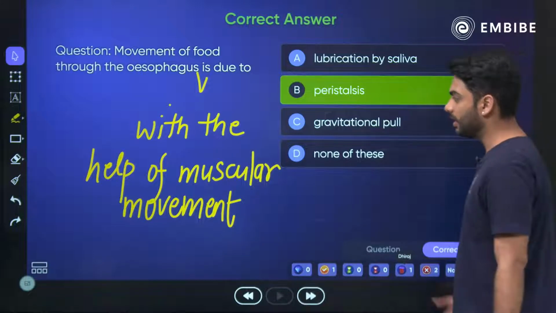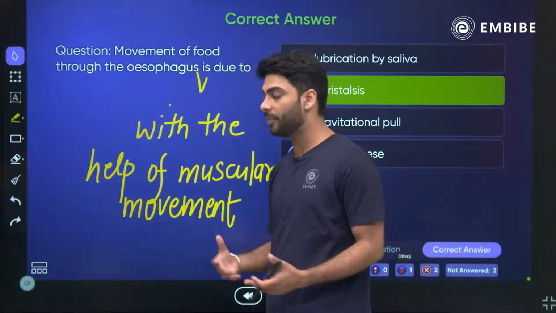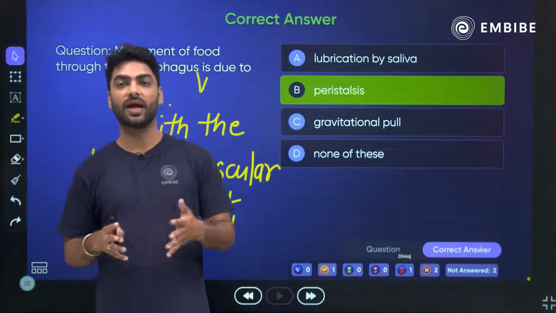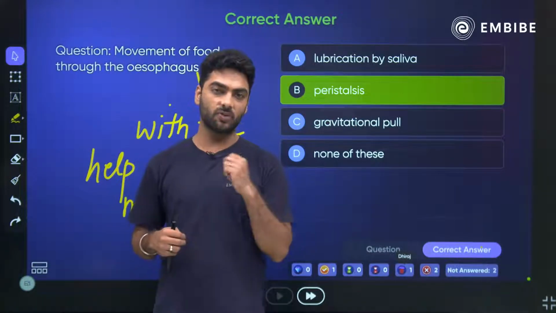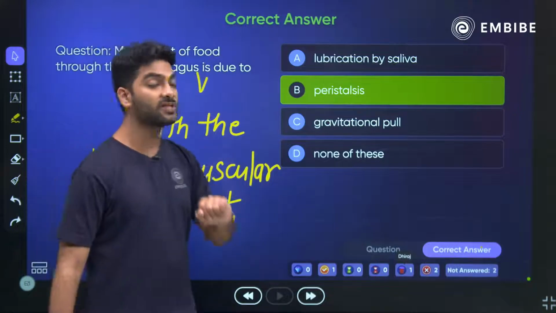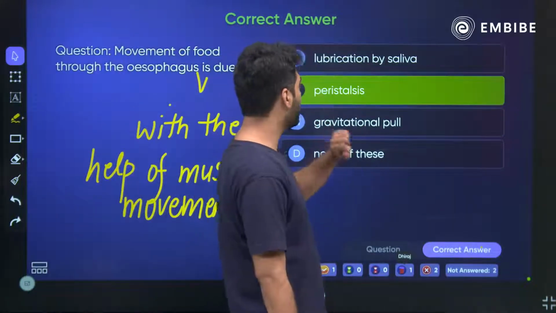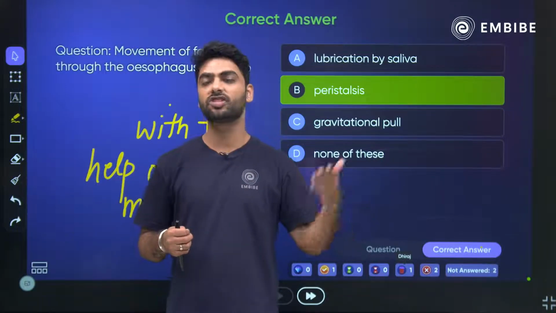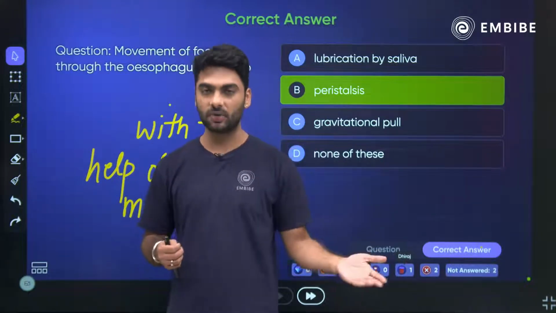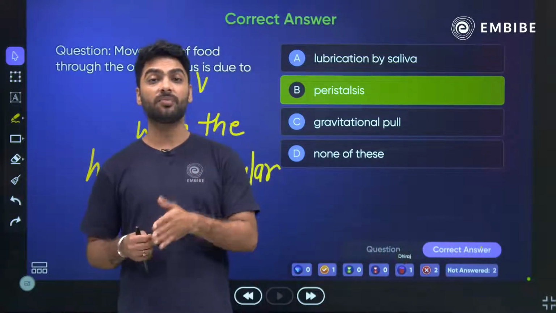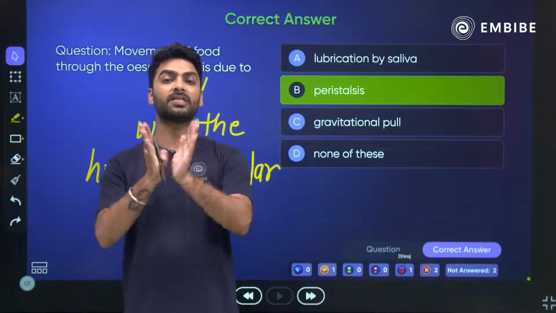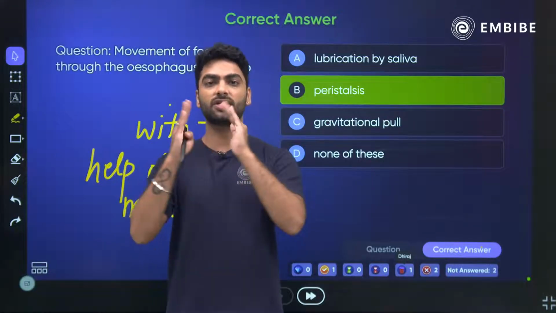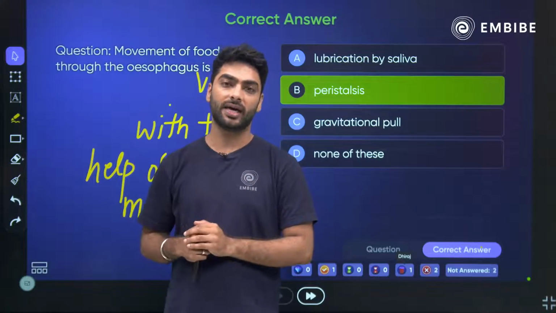And Dheeraj who could not get it right. No problem. Now to avoid the confusion, and so that you get the maximum out of this question, I gave you this hint that it is with the help of muscular movement. Lubrication by saliva and gravitational pull are all passive ways in which food goes down the esophagus. But when I am talking about the active way, the muscular movement, we have learned that peristalsis is the way through which muscular contractions put the food down the esophagus.